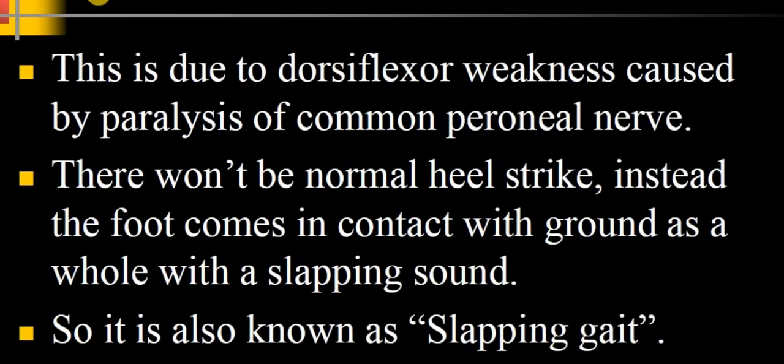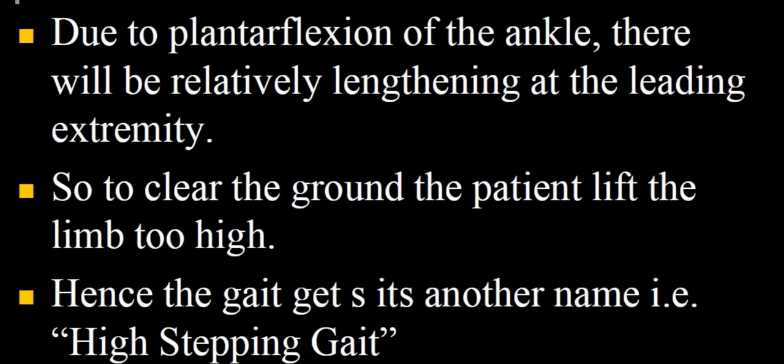So the next abnormal gait pattern is the foot drop or the slapping gait. This is due to weak dorsiflexors caused by paralysis of the common peroneal nerve. The common peroneal nerve supplies the tibialis anterior muscle, as you all know, which is responsible for dorsiflexion of the ankle. There won't be a normal heel strike. Instead, the whole foot comes in contact with the ground with a slapping sound. So it's also known as the slapping gait. Due to plantar flexion of the ankle, there will be relative lengthening of the leading extremity, the forward moving extremity. So to clear the ground, the patient lifts the limb too high, and hence the gait is also known as the high stepping gait.